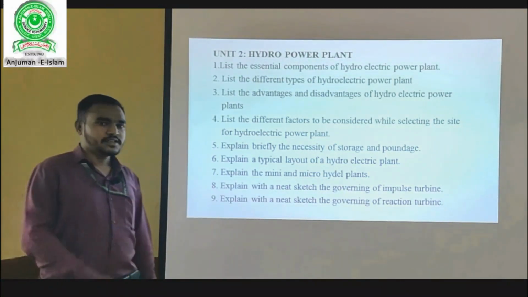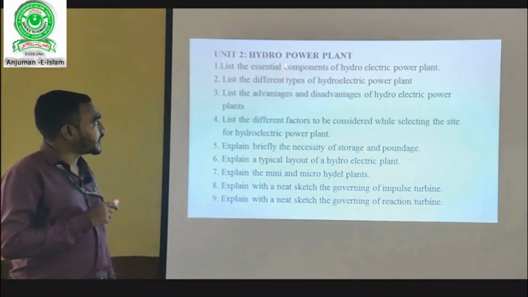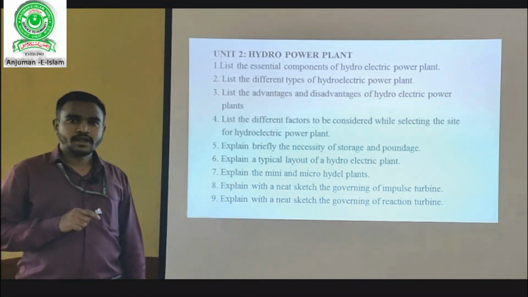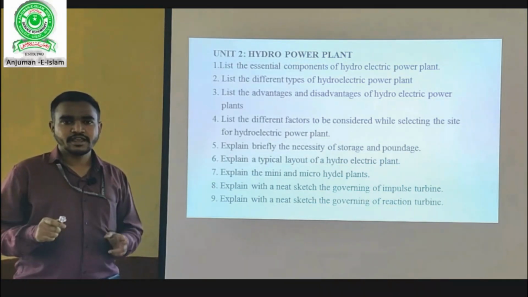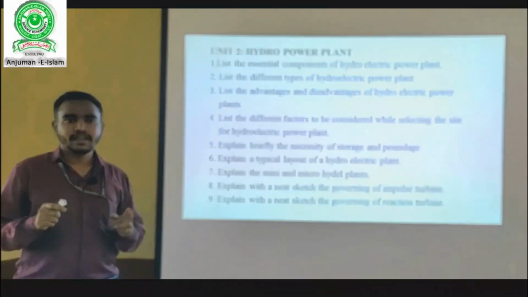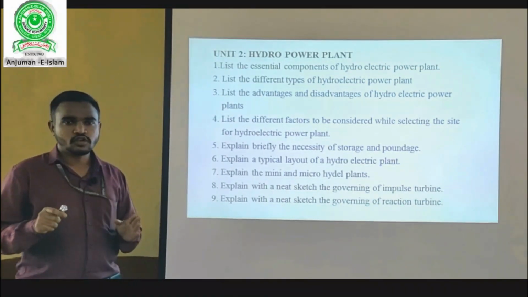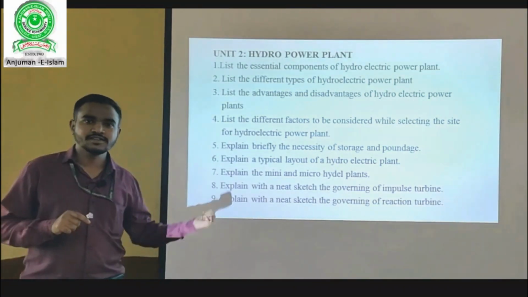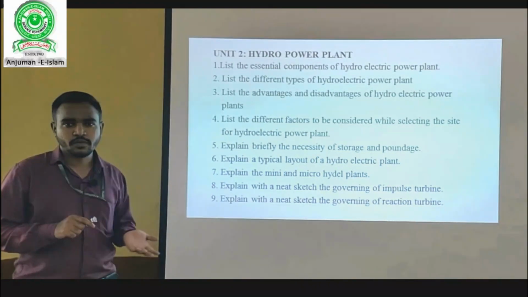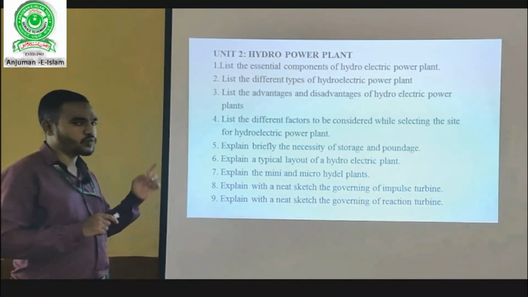Now coming to the second chapter, that is hydropower plant. Hydropower plant is a very basic kind of power plant. Here you do not need any fuel cost. Fuel cost is 0 in the hydropower plant, and as you have already seen, the weightage of marks for hydropower plant is 30 marks. So it is very important.